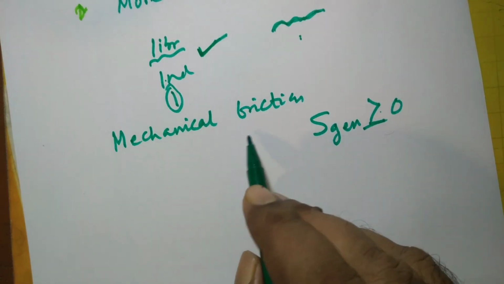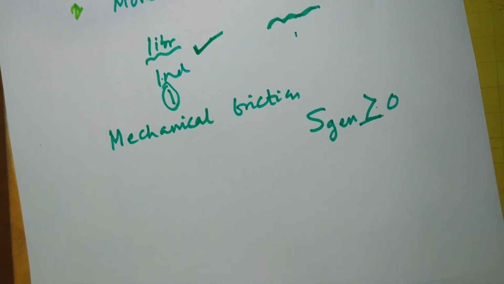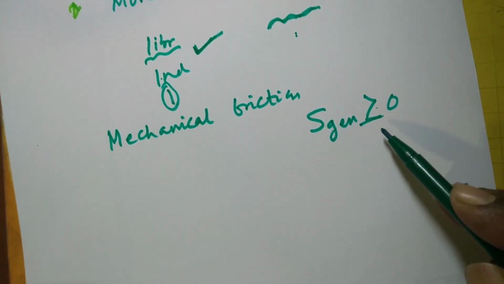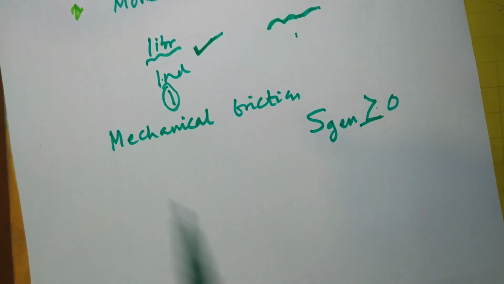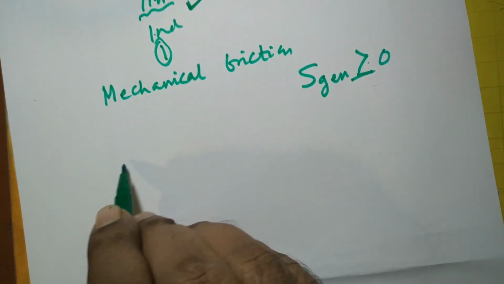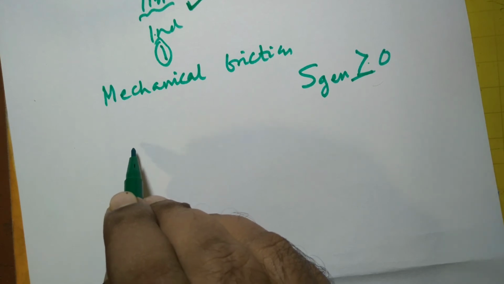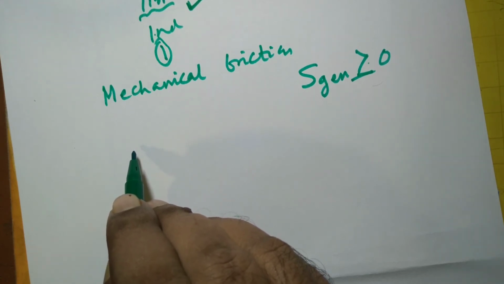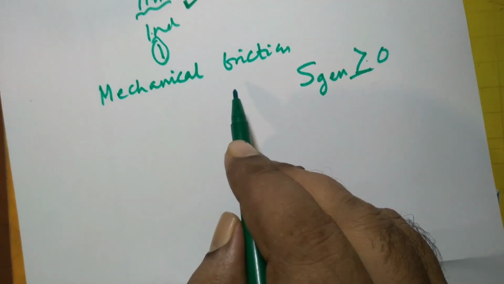So mechanical friction brings irreversibility in any process, and once the irreversibility is there, once the losses are there, some entropy will be generated. That is also applicable for daily life. Suppose in an office, if there is friction between employees, the productivity of the office will be affected. So to ensure productive operation of the office, this friction has to be minimized.